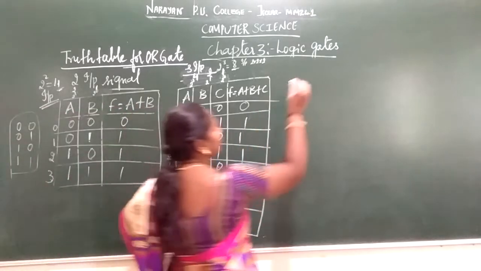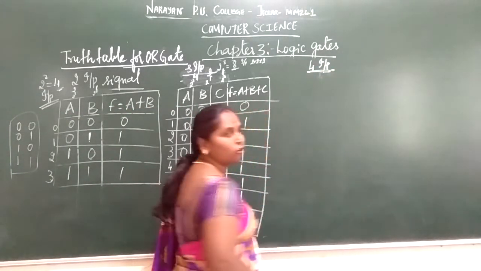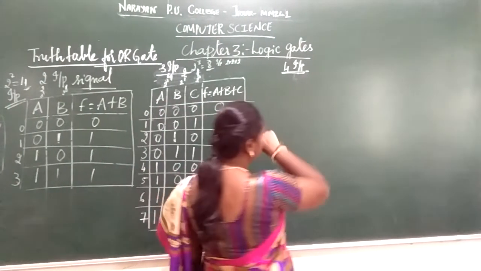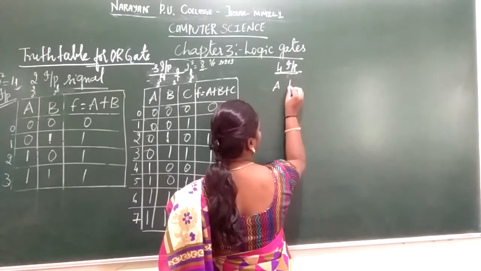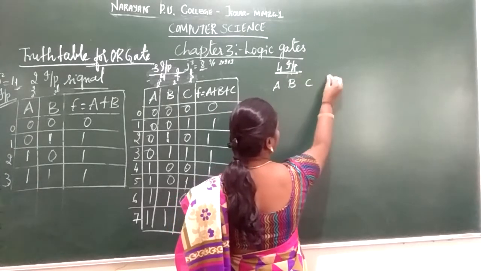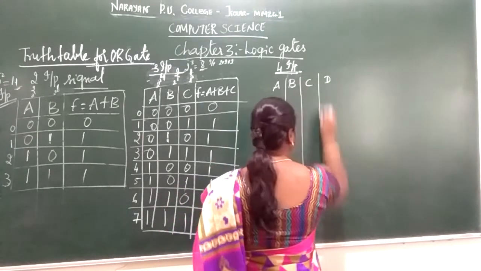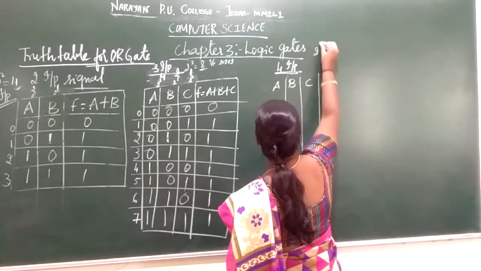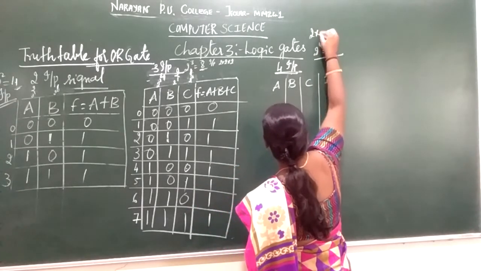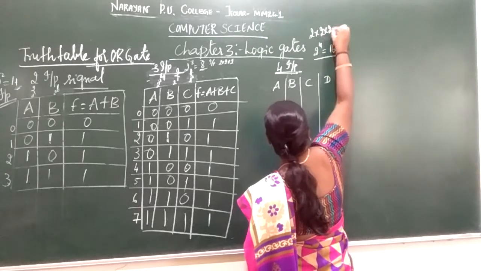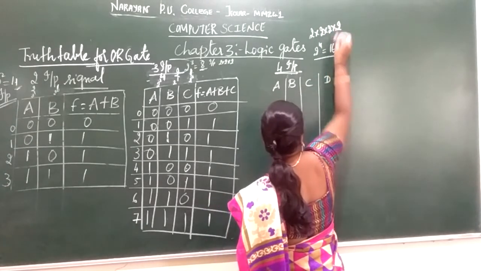Next we are going to see the 4 input representation. How are you going to represent 4 inputs? You consider A, B, C and D. 2 to the power of 4 is nothing but 16: 2 into 2 into 2 into 2. 2 2s are 4, 4 2s are 8, 8 2s are 16.